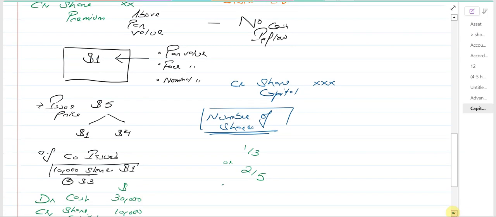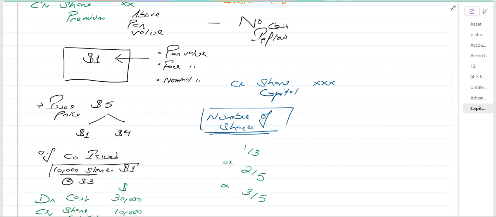Sometimes they're going to say the company is going to issue 3 shares for every 5 shares. So this becomes a fraction. Make sure you read the statement properly in the exam: 1 by 3, 2 by 5, 3 by 5 - 1 share for every 3 shares, 2 shares for every 5 shares, 3 shares for every 5 shares. You need to read the question properly.